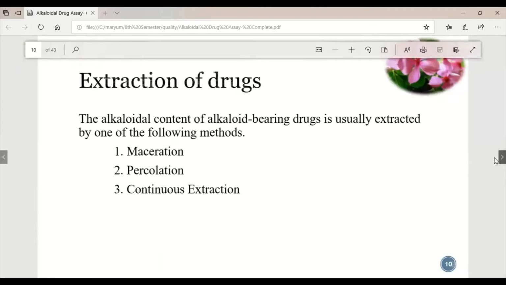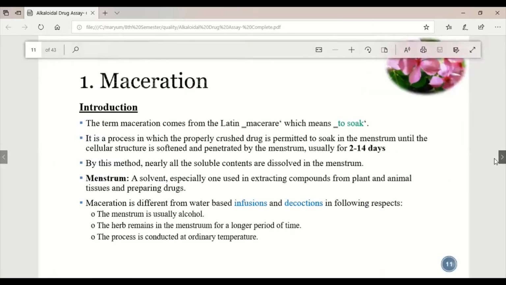Extraction process, then how we will extract the drugs for alkaloidal drug assay. So there are basically three processes: maceration, percolation, and continuous extraction, which is also known as Soxhlet apparatus extraction. So first of all, we will study what is maceration.